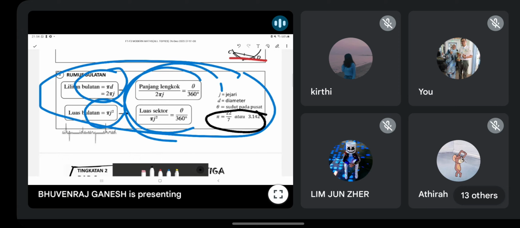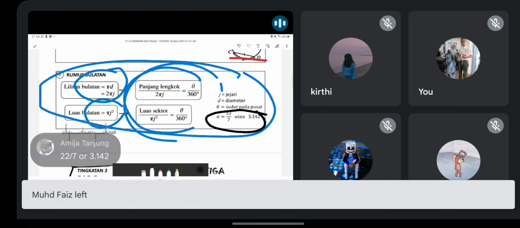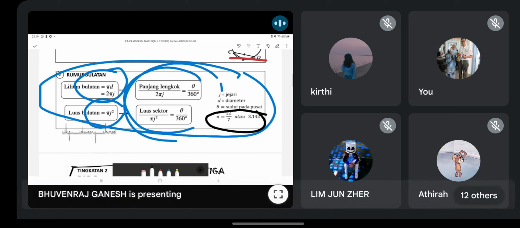Remember guys, important point. Don't simply tekan kalkulator kamu nilai pi. This one. Jangan buat yang ni dalam matematik modern. Don't do like this. Question akan beritahu guna pi sama dengan berapa. Use pi equal to what. So use that value. Jangan guna pi yang ni. Don't use the exact value. Jangan guna nilai sebenar. Follow back the question. Remember, because a lot of people make wrong here.